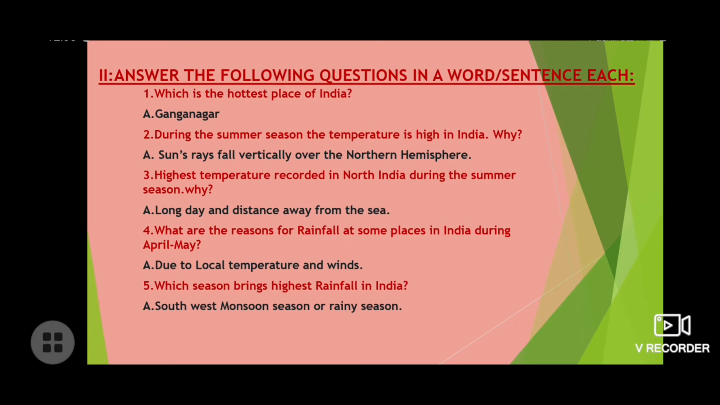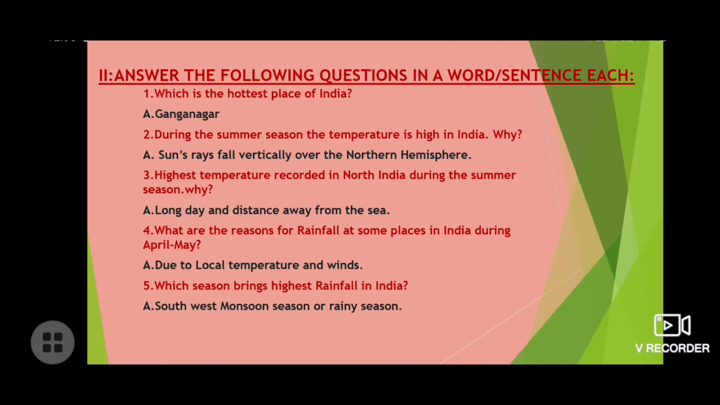Now let's see the question number 4. What are the reasons for the rainfall at some places in India during April-May? Now the answer is due to local temperature and winds.